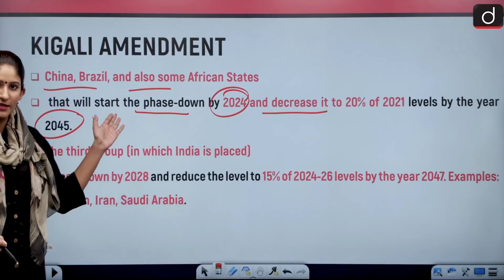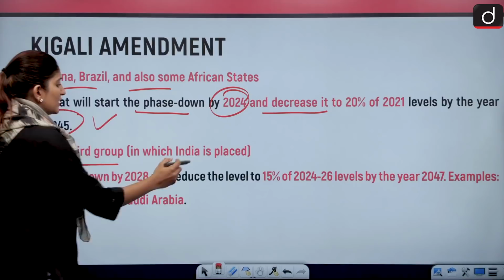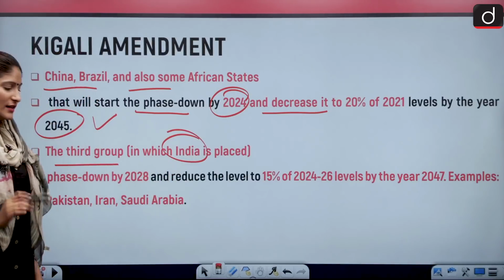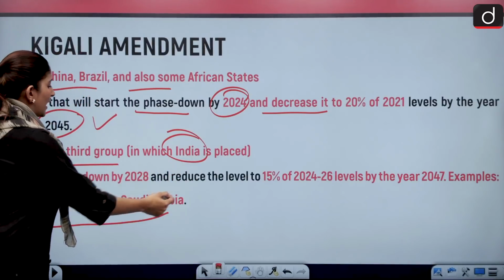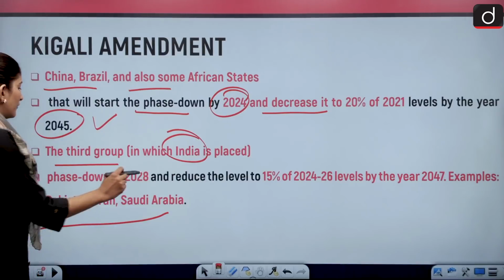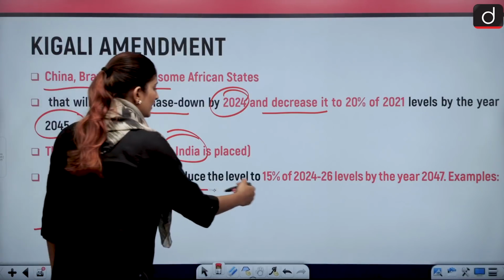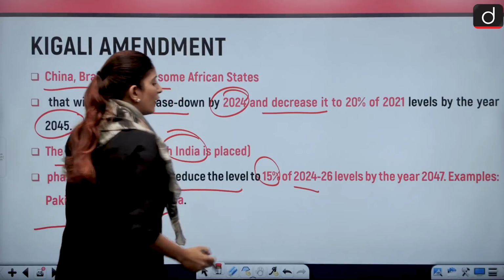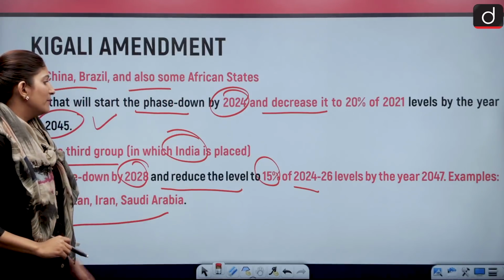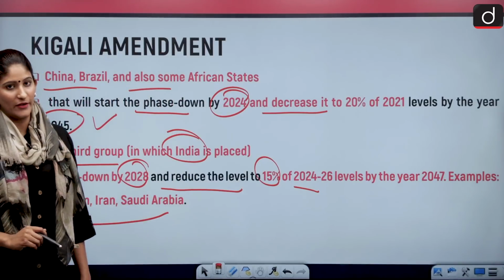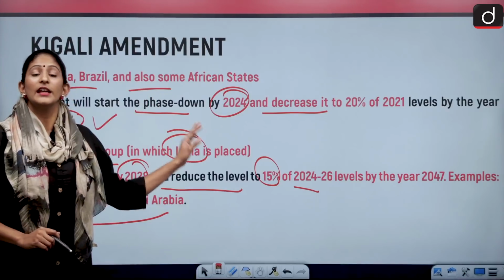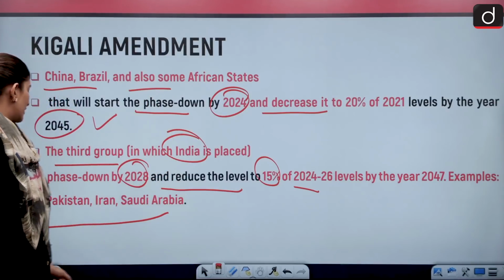So there is a difference now. And the third group, in which India is also placed along with other countries like Pakistan, Iran, Saudi Arabia, now they have to phase down by 2028 and reduce the level to 15% of 24 to 26 level by the year 2047. So here again, equal but differentiated responsibilities.